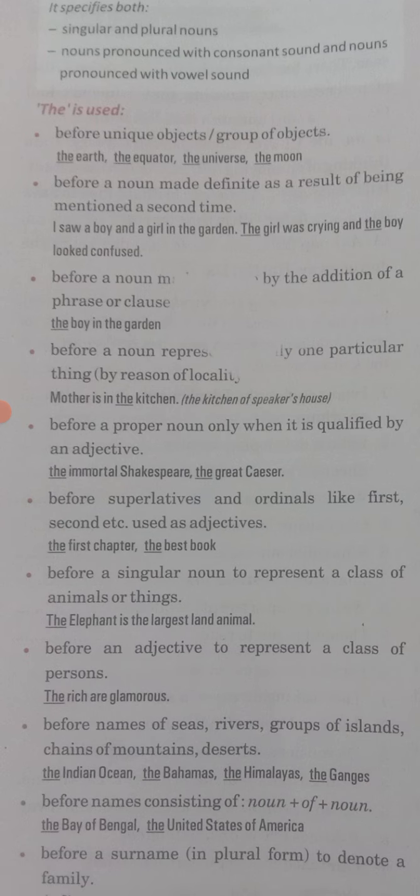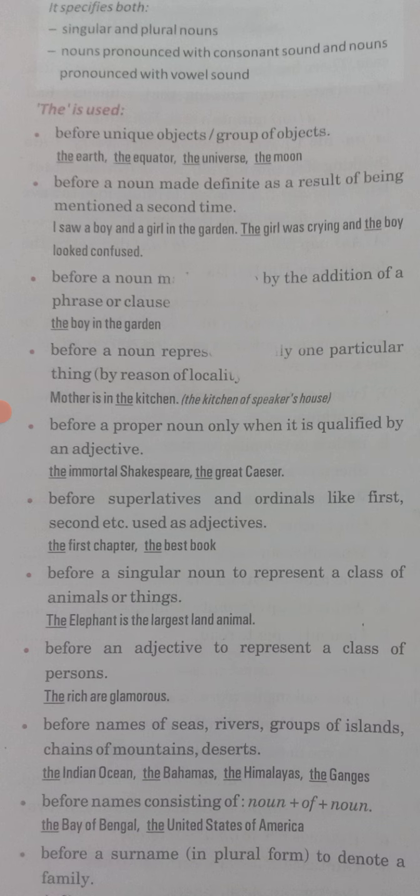Now the second point: before a noun made definite as a result of being mentioned a second time. As in the previous module also I explained to you, "the" is a kind of article which you have to use before the things which you have talked about earlier and now you are talking about for the second time. It means you talked about that person or that thing before, and now for the second time you are talking about the same person or the same thing. So before the name of that thing you will use "the".